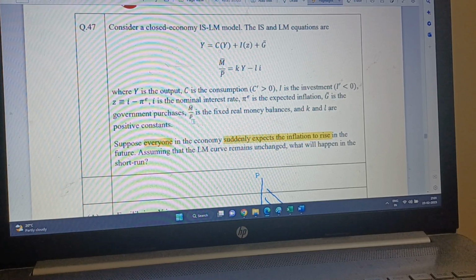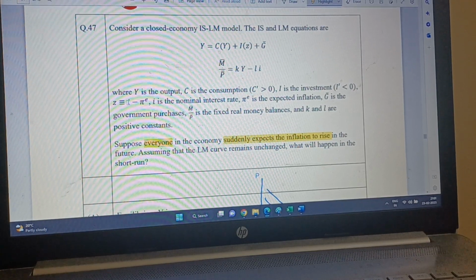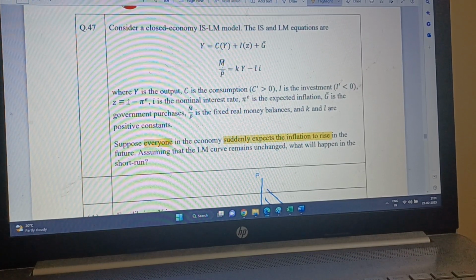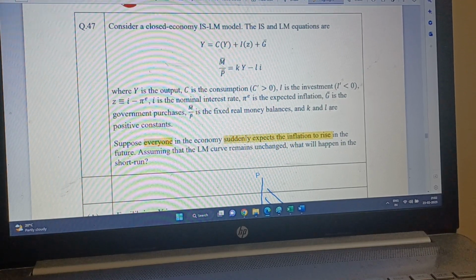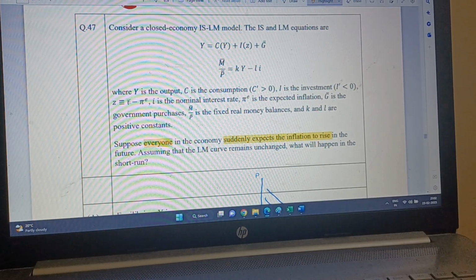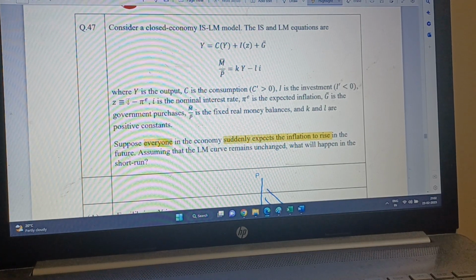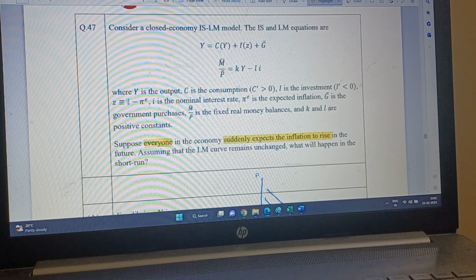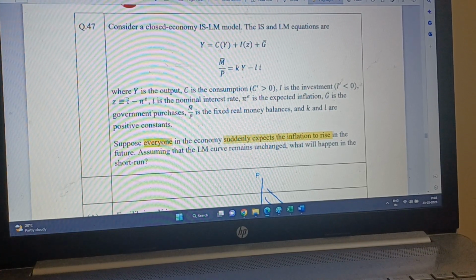Now, what will happen to the interest rate, the banks? Fortunately it didn't say that nominal i is also fixed, otherwise I would have just scratched my head. So nominal i is not fixed, that is what it tells. So when banks know that inflation is going to rise, of course they will increase the nominal i. So nominal i will go up in the short run, because it is very easy to raise nominal i immediately. It can be raised by just a click of the computer, and it doesn't need some big planning. It is a nominal variable. Banks will simply announce that, okay, we are raising the interest rate by this much.